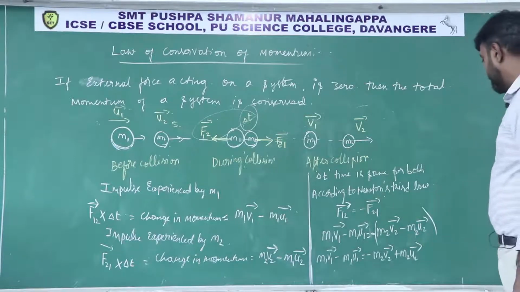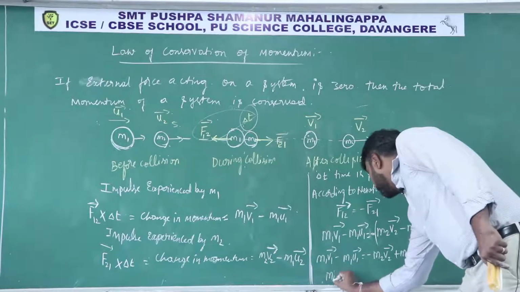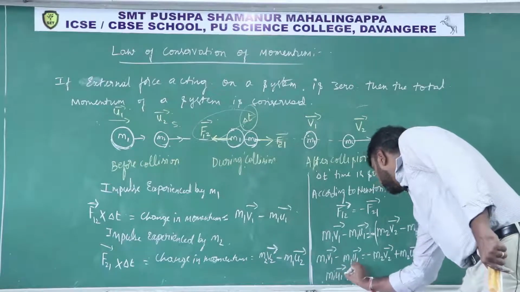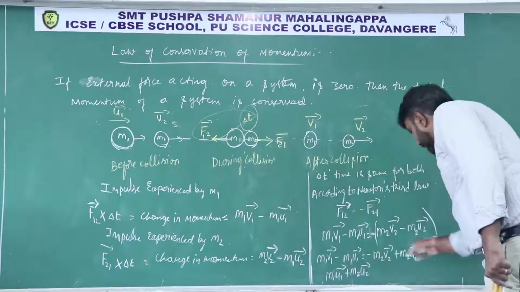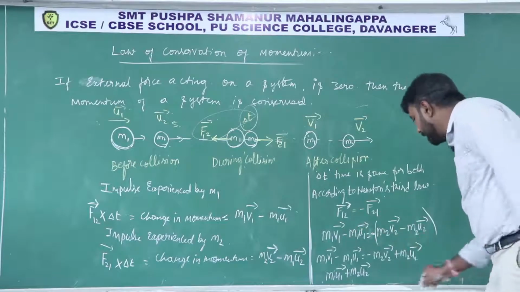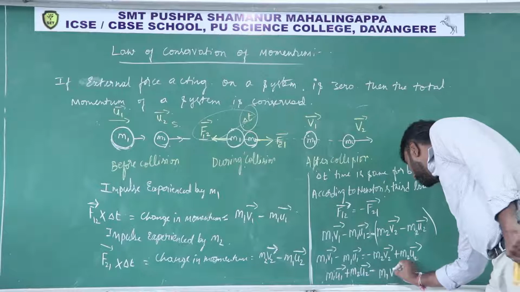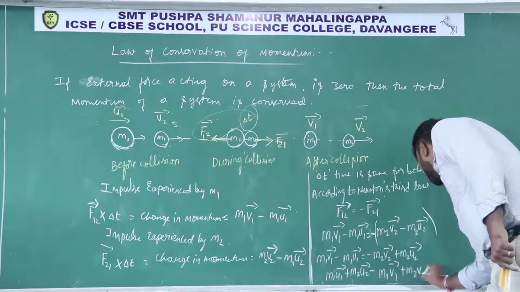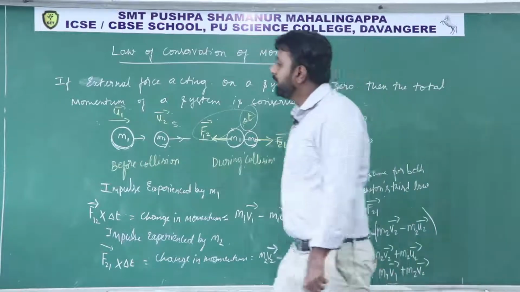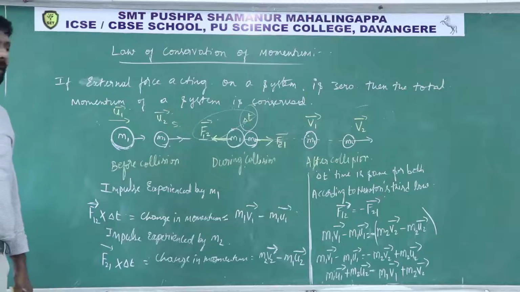Then rearrange, carefully, and you will get m1 u1 plus m2 u2 is equal to m1 v1 plus m2 v2. So observe the last step carefully.